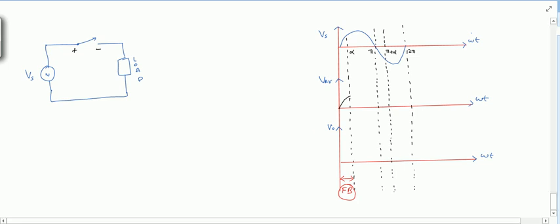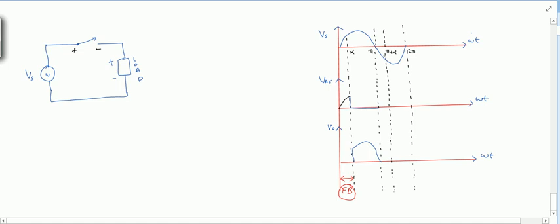After that, the switch is turned on. Voltage across it will become zero, and the voltage will come directly across the load. When it is conducting, the voltage will come across the load directly, right? So all the voltage that is here will be across the load like this, right?